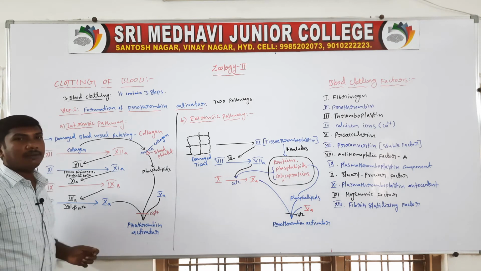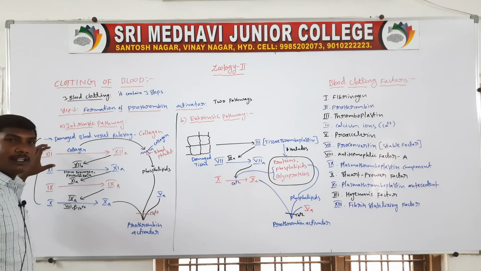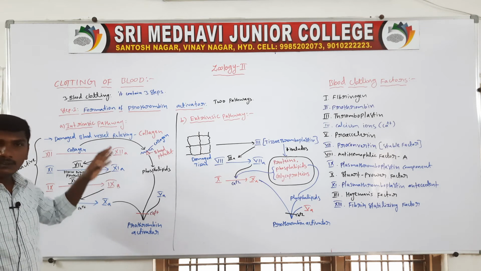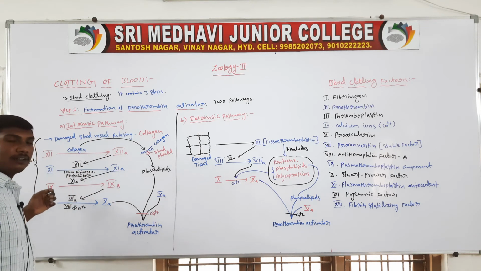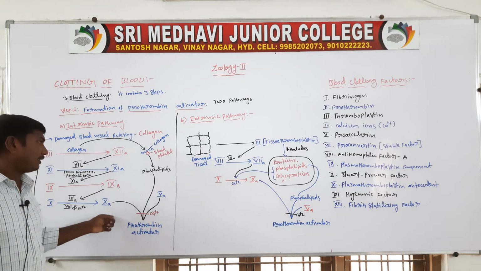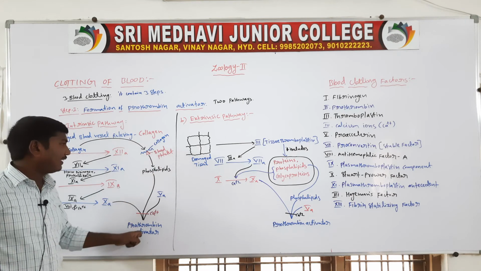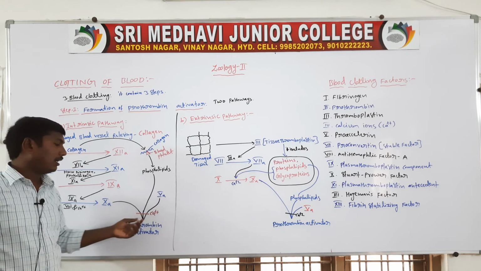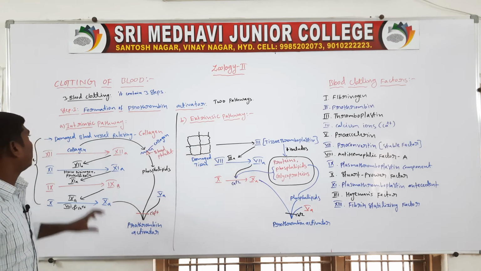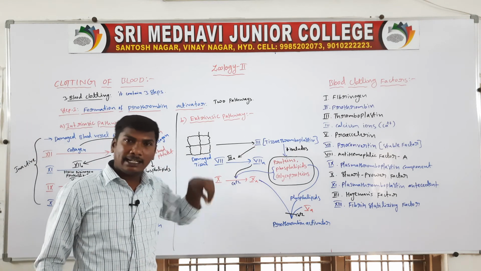To recap: the damaged blood vessel releases collagen. That collagen converts inactive 12 to active 12. Active 12 converts inactive 11 to active 11. Active 11 converts the inactive 9th factor to active 9th factor, and the active 9th factor converts the inactive 10th factor to active 10th factor. The collagen also binds blood platelets, which release phospholipids. The 10th active factor, phospholipids, 5th active factor and calcium ions combine to form the prothrombin activator. This is called the intrinsic pathway, meaning the prothrombin activator is formed inside the blood.